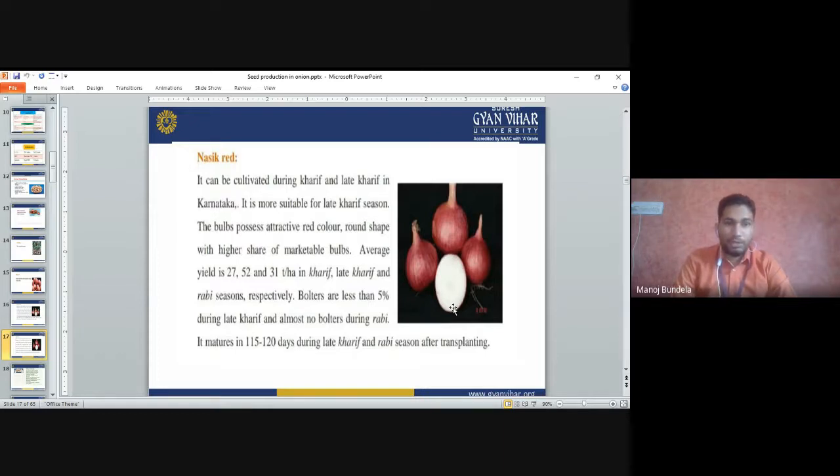The bulb possesses attractive red color, round shape with a higher share of marketable bulbs. The average yield is 27 for Kharif season, 52 for late Kharif season, and 31 for Rabi season. So we will get more yield in the late Kharif season. Bolting is not a major problem in this, and it will mature in 115 to 120 days during the late Kharif season and Rabi season.